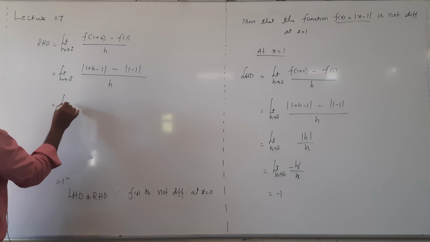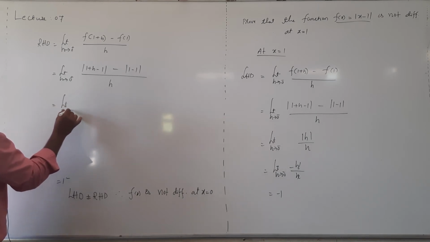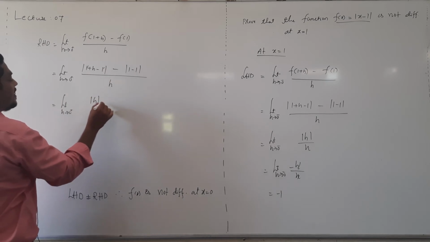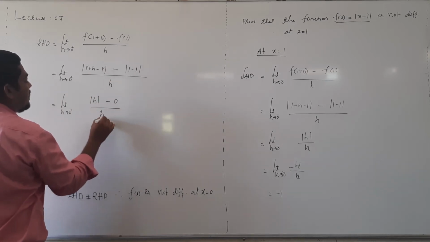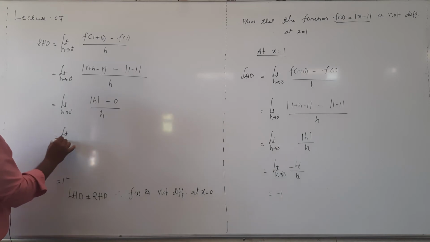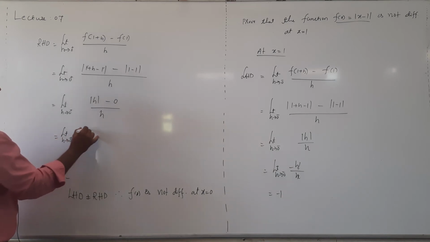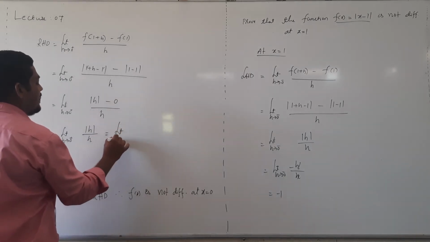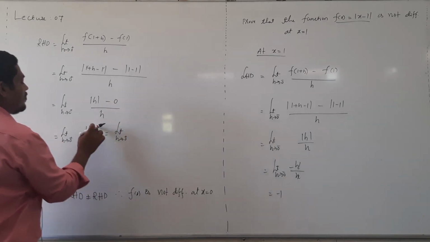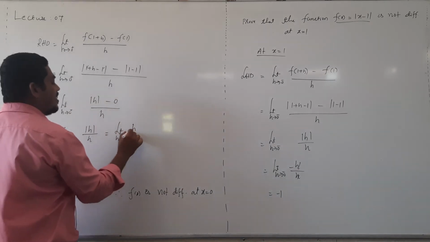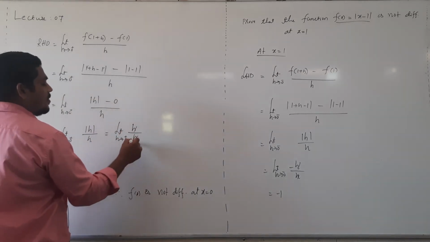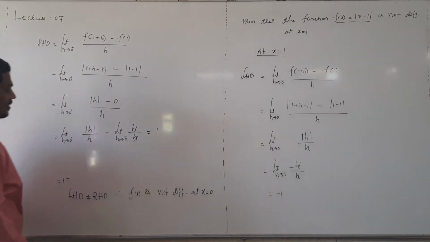That's equal to limit h tending to 0 plus, minus 1 plus 1 cancel, modulus of h minus 0, whole thing divided by h. Limit h tending to 0 plus modulus of h divided by h, that's equal to limit h tending to 0 plus. Mod h becomes plus h because h tending to 0 plus means more than 0, so mod h becomes plus h, so 1.